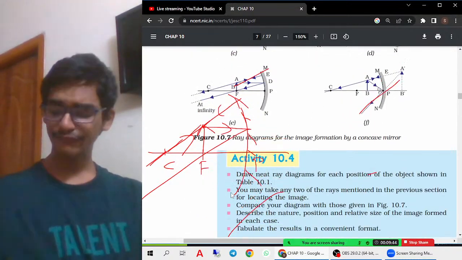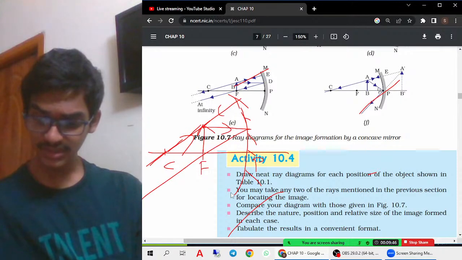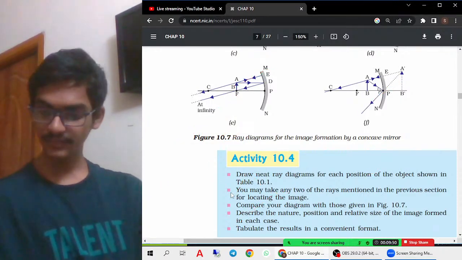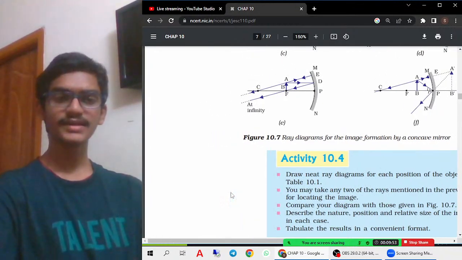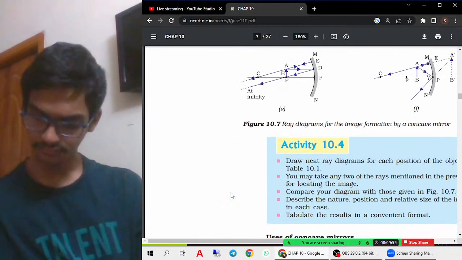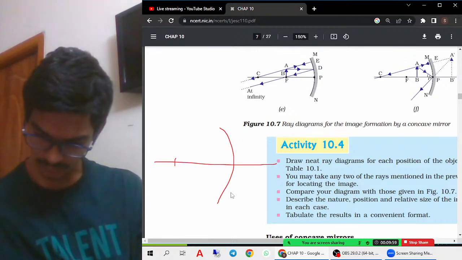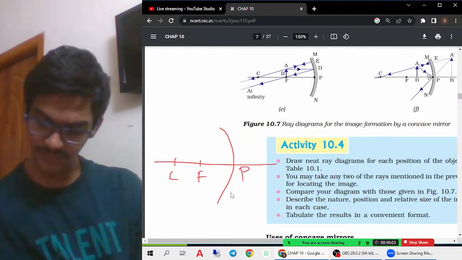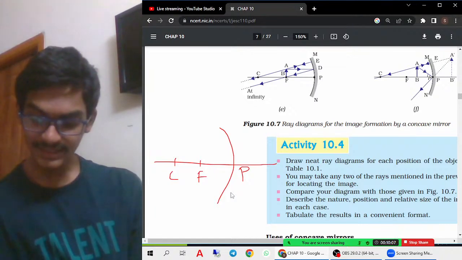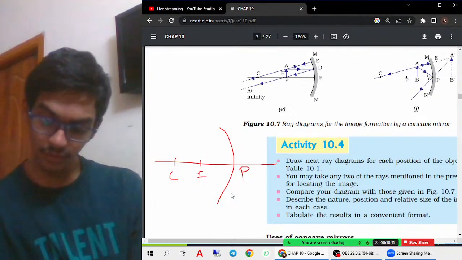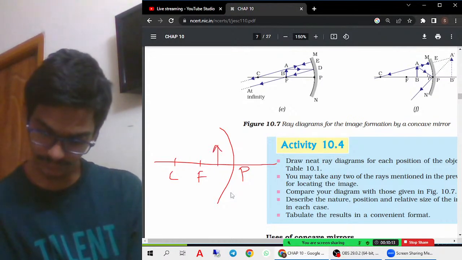Then the sixth case is a very important case, and from this exam, this question will definitely come. Mostly they are asking this kind of figure only in the exam. When the object, first we kept at infinity, next beyond C, next at C, next between C and F, and F also we kept. Five done. Now we are going to keep the object between F and P.